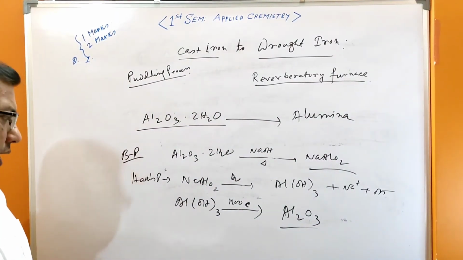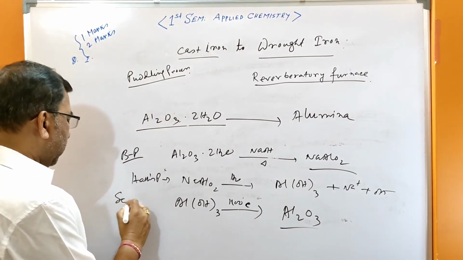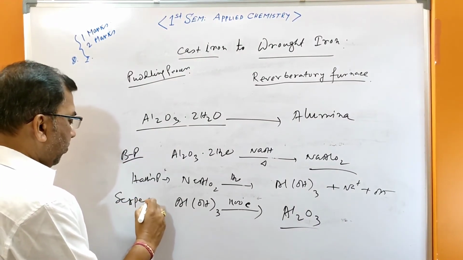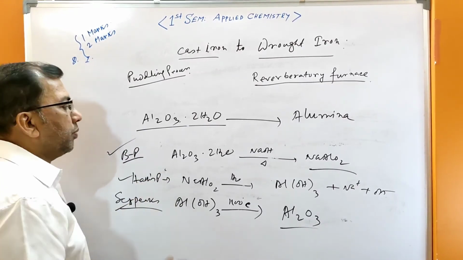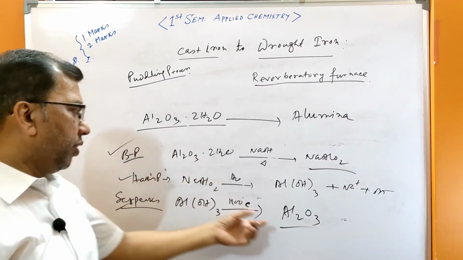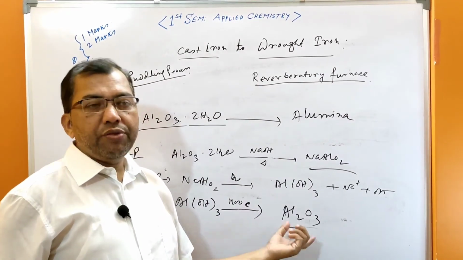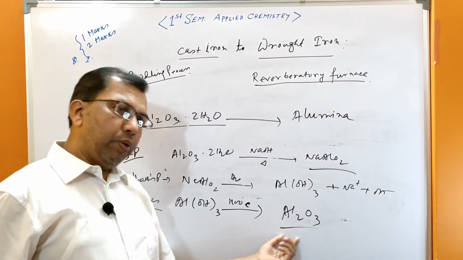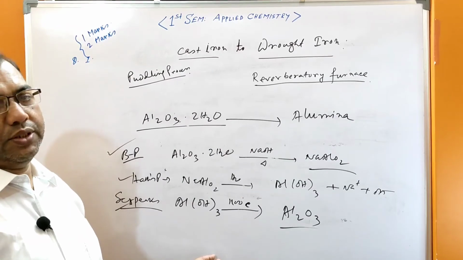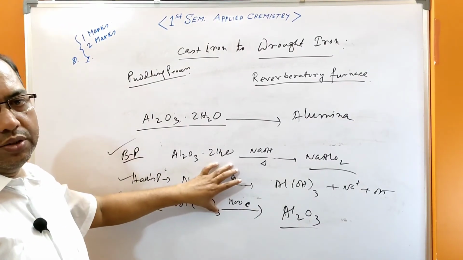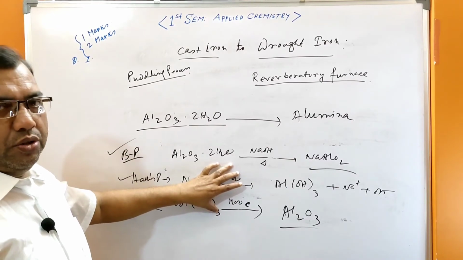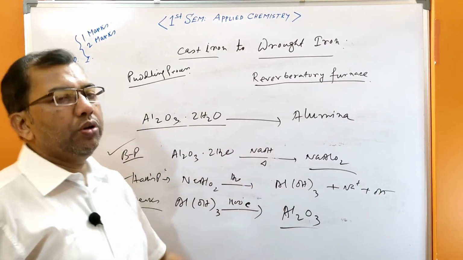And this is the Serpeck's process. The Baeyer's process, Hall's process and Serpeck's process all give pure alumina from bauxite. If you refine the alumina, aluminium will be obtained at 99.9% purity. This type of question may come for 2 marks, and this is also 2 marks. Naming one ore is 1 mark.